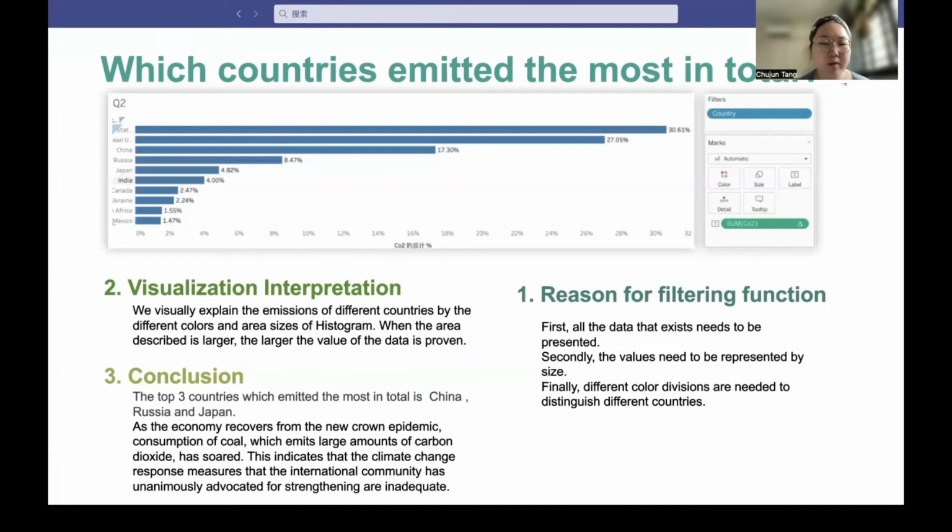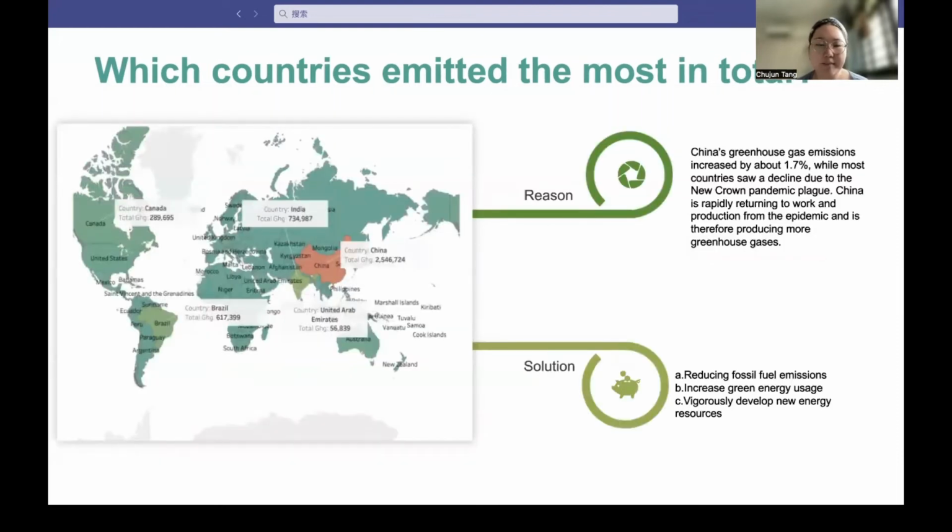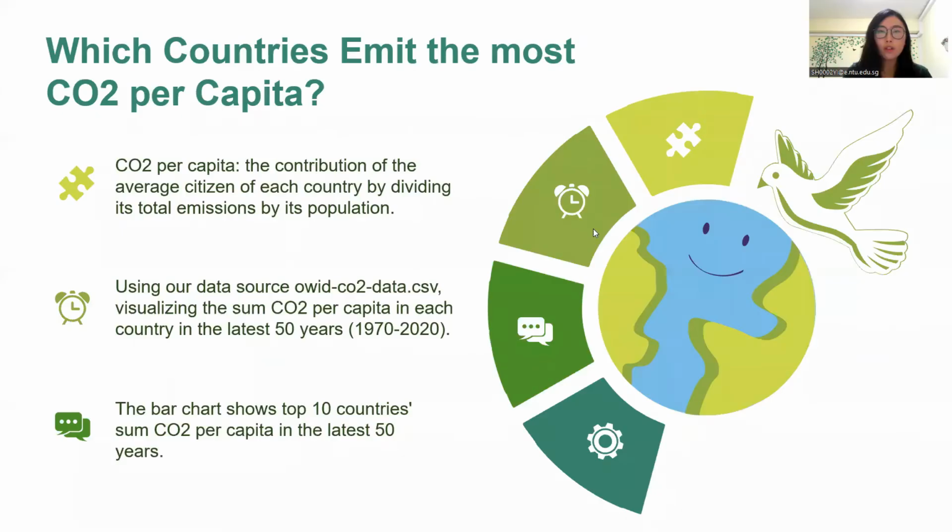As the economy recovers from the new coronavirus epidemic, consumption of coal, which emits a large amount of carbon dioxide, has soared. Since China is the biggest one, I would like to say the reason is that China rapidly returned to work and production from the epidemic and therefore produced more greenhouse gases. So I would like to give some advice: reduce fossil fuel emissions, increase green energy usage, and develop new energy resources. Thank you.